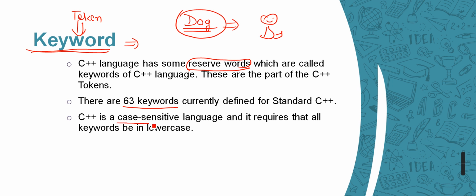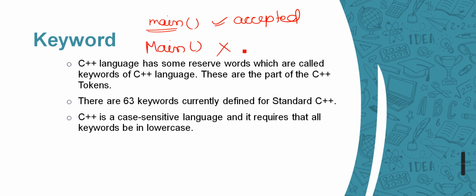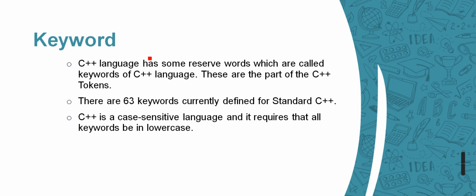And C++ is a case sensitive language. What does this mean? Case sensitive basically means that if I write main in small letters, it will be accepted. And if I write it some other way, with capitals, it will not be accepted by the compiler. It will show an error. We have already defined which will be in lowercase or in capital letters.